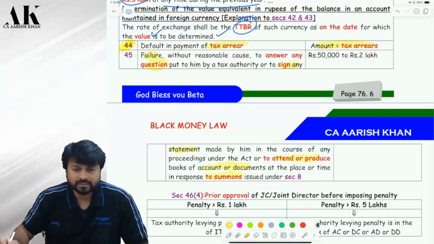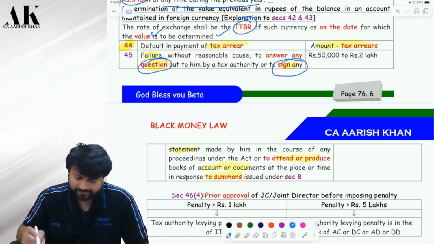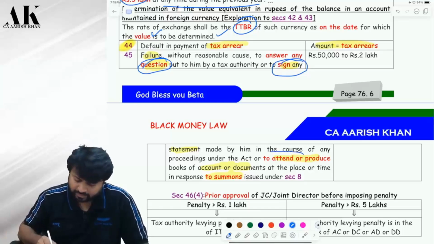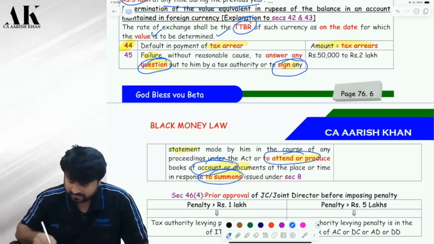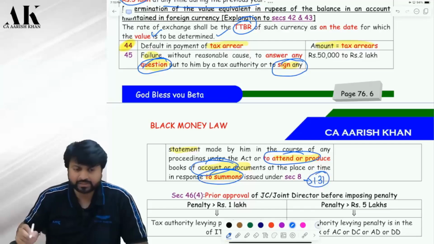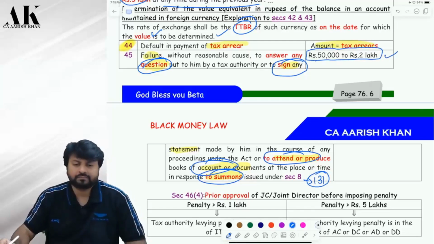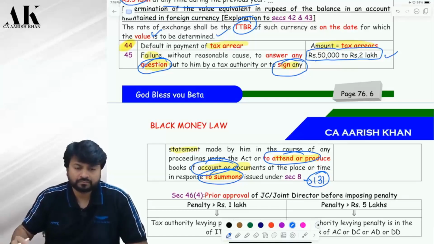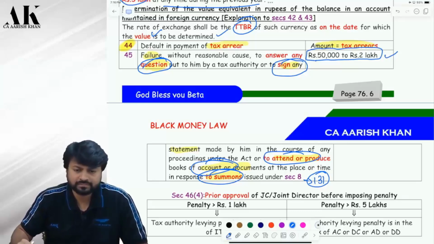So if you are not answering the question of the department, not signing any statement given by the department, not attending or producing the books of accounts in response to a summon, here also a summon is issued, just like section 131 of income tax, then you may be liable for a penalty in the range of 50,000 to 2 lakh rupees. How much penalty? Minimum 50,000, maximum 2 lakh rupees. Is it clear? Yes, sir.